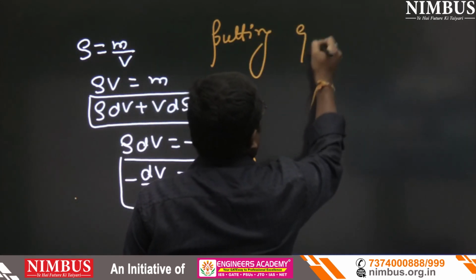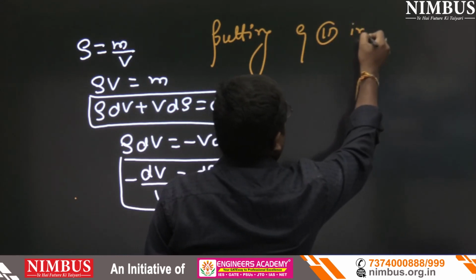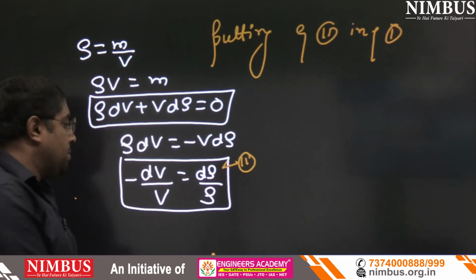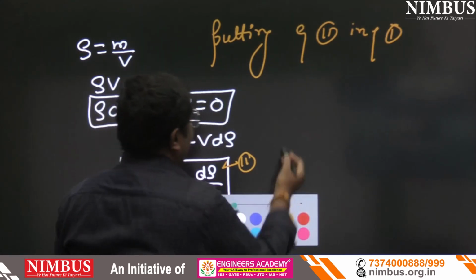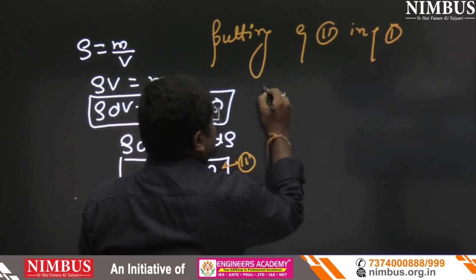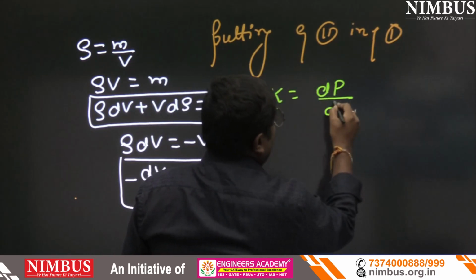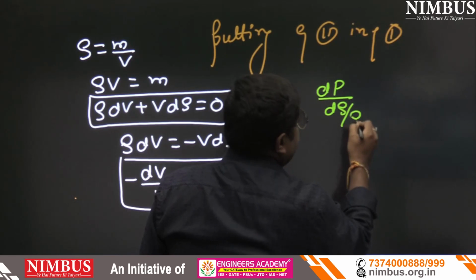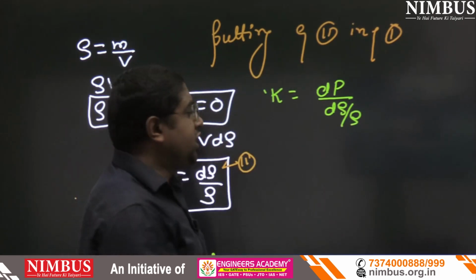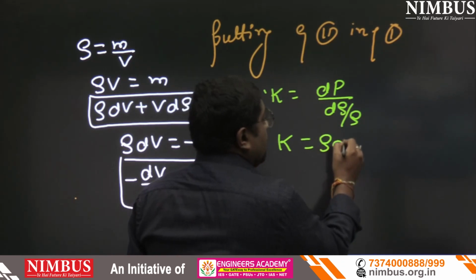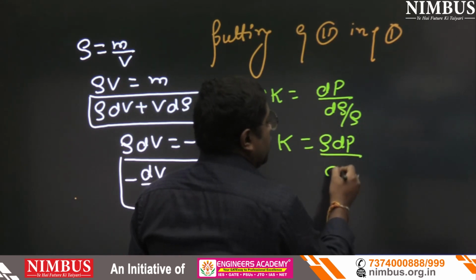Putting equation second in equation first. Equation second in equation number 1. So what will be the result then? K equals dP upon d rho by rho. So K equals rho dP upon d rho.